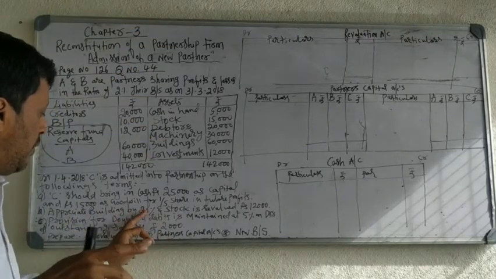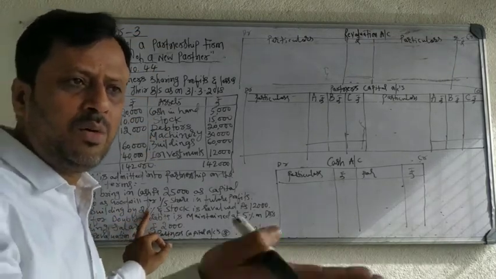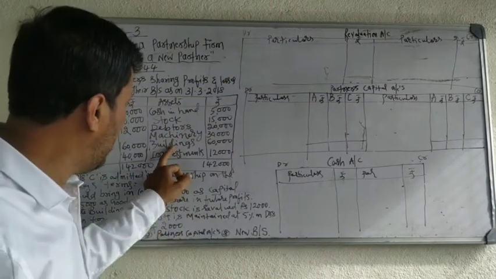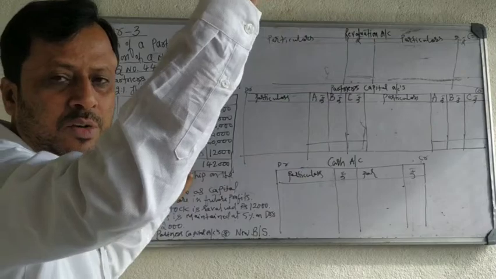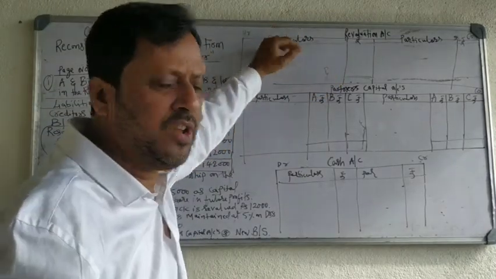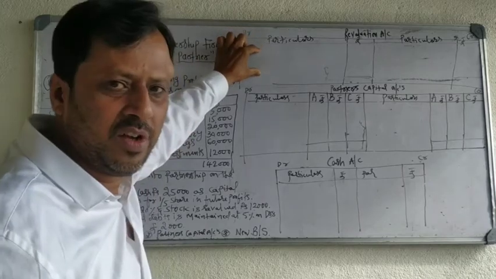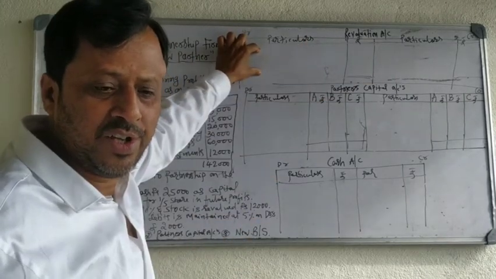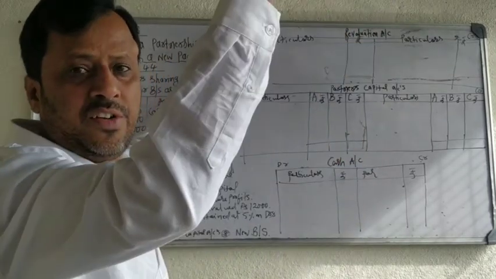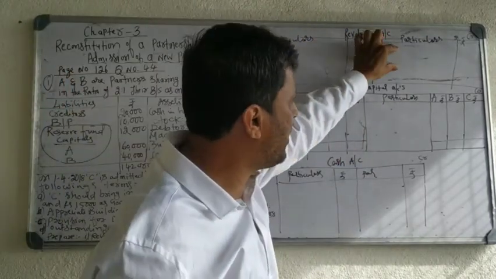Appreciate building by 20%. Building value increase by 20%. Building is an asset. Asset increase by 20%. What did I tell you in the revaluation account? Decrease in asset, increase in liability, loss, debit side. Increase in asset, decrease in liability, income, credit side.